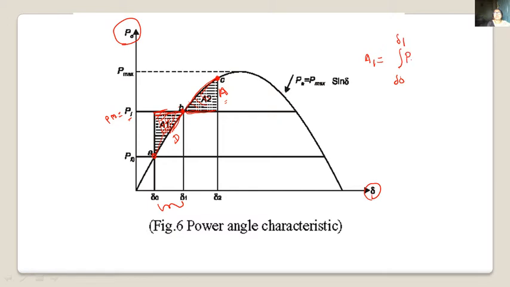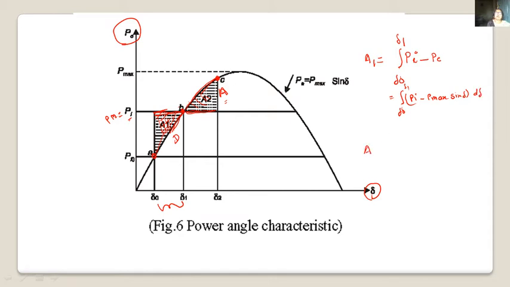PI is greater, minus PE. And this PE is P max sine of del, d del. So this is our area A1.